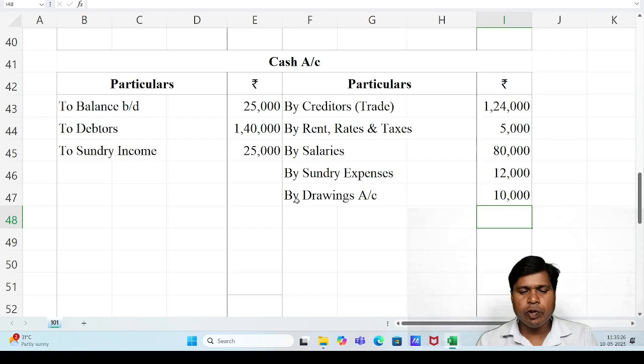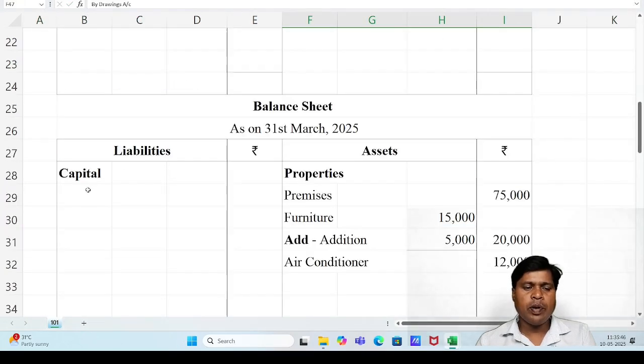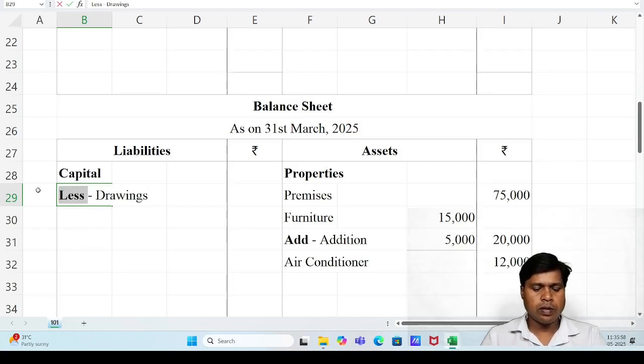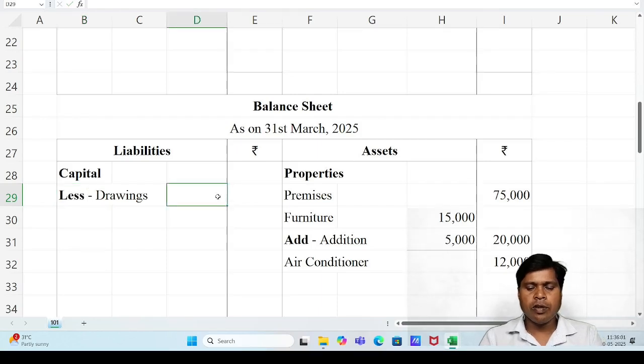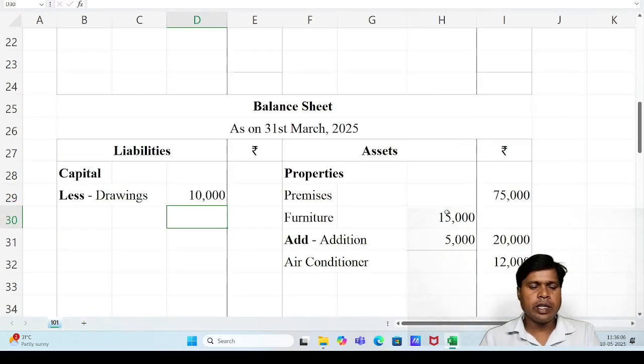Again, we have to assume the drawing account is open, then record the second effect, then the final effect of the drawing ledger account goes to the balance sheet, liability side, and should be subtracted from the capital. Capital amount is missing, we have to write after capital, in the inner column, 10,000.